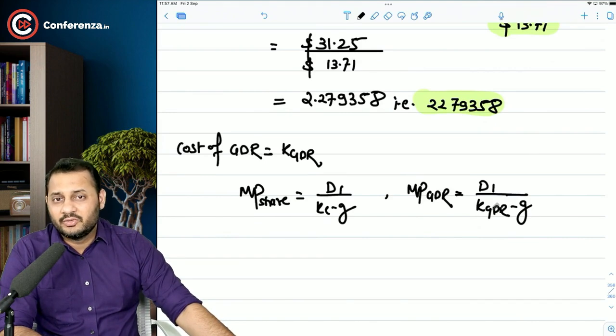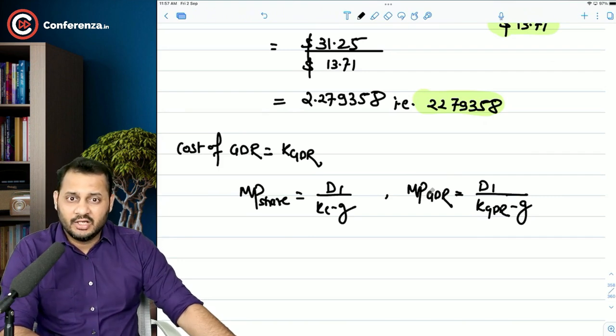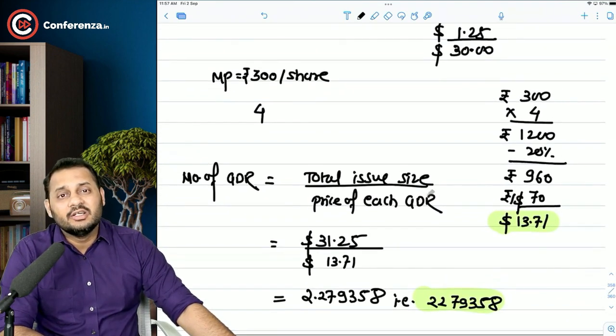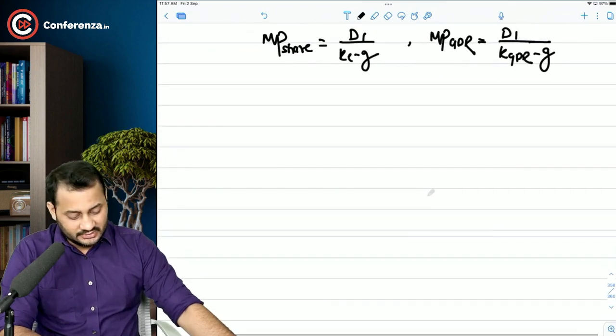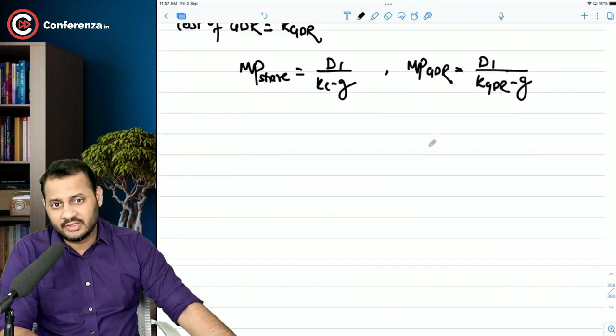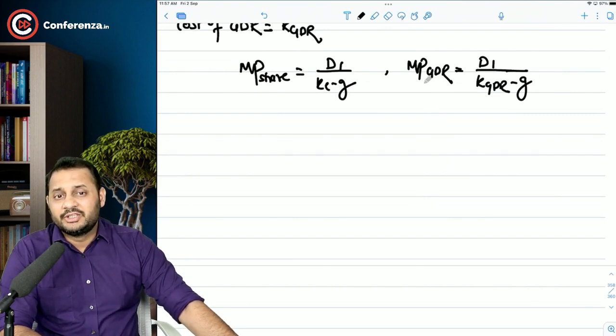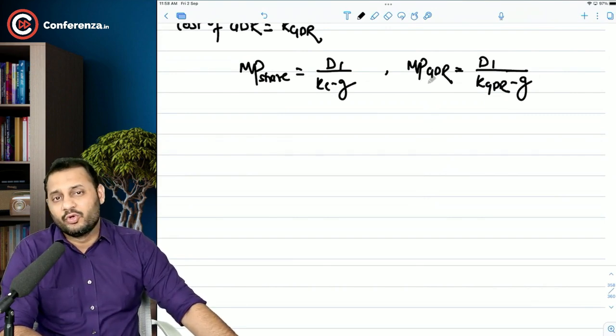And that is what we are going to take under consideration as a market price, because the cost that we are going to calculate is on the amount that we will be using, and the amount that we'll be using will be 4% lesser than what the investor has paid. 4% is what the company or the custodian bank is keeping with them. So that is the trick here that you need to understand. Market price doesn't mean 13.71. It should be 13.71 less 4%.